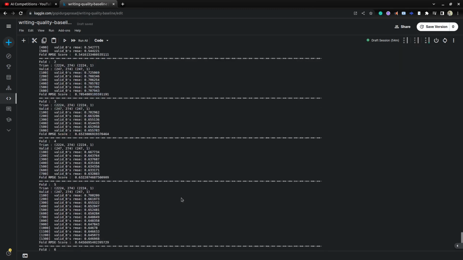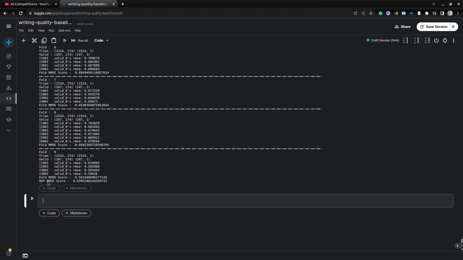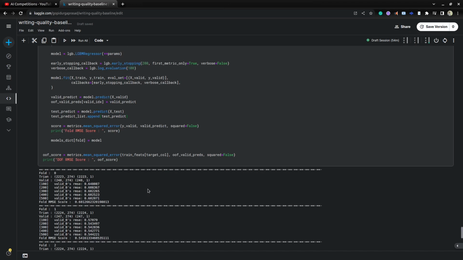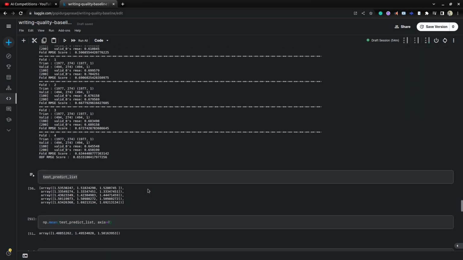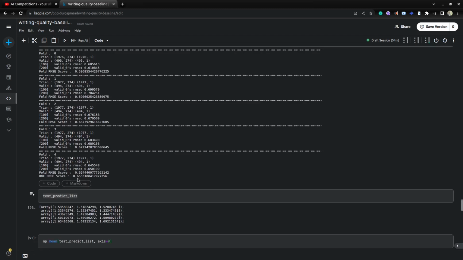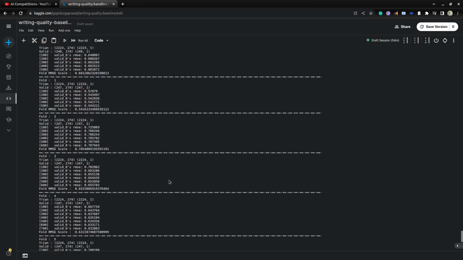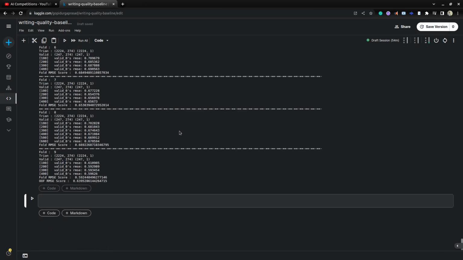Once it has run for the 10 folds, you can see the out of fold score. Here you can see 0.63, while from the base model we got 0.65. This is a slight improvement. Once we did hyperparameter tuning, we got some improvement, right? So we'll submit this model to the competition.